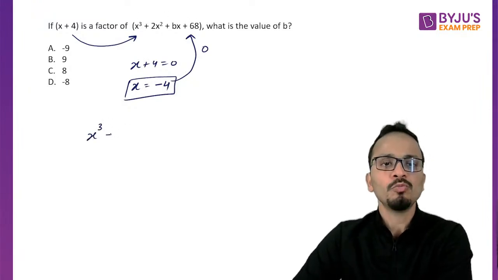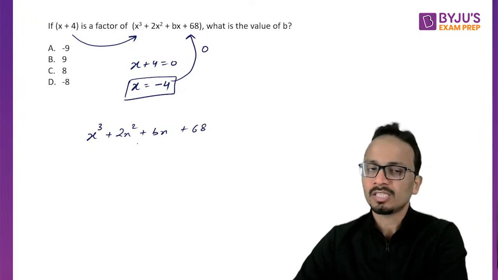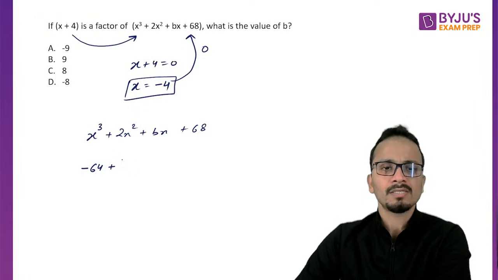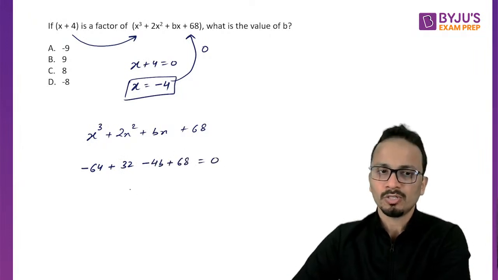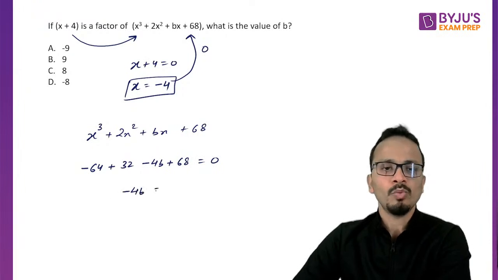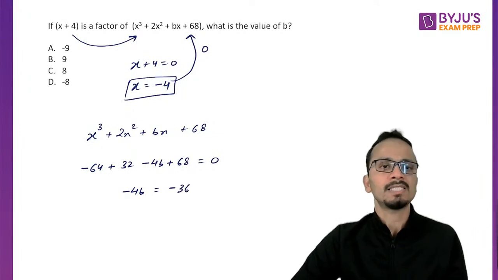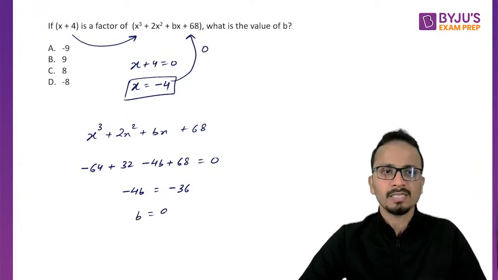The expression is x cube plus 2x square plus bx plus 68. Now putting x as minus 4, the result should be equal to 0. So let's put that. So minus 4 cube, that is minus 64, plus 2 into 16, that is 32, minus 4b plus 68 equals 0. Okay, so minus 4b will be equal to 36. So the value of b is 9.